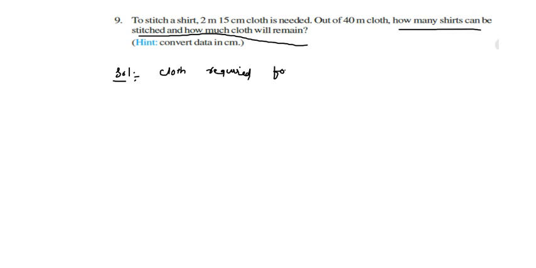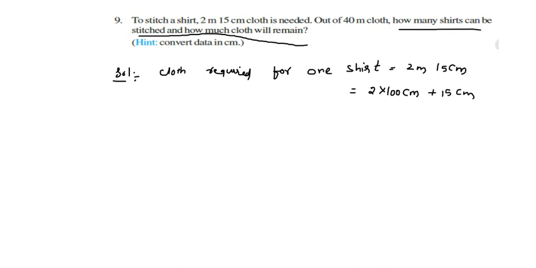Cloth required for one shirt is how much? 2 meters 15 centimeters. Here we have a combination of meters and centimeters, and 40 meters. So I convert everything in terms of centimeters. 2 meters is 2 into 100 centimeters, since every 1 meter is 100 centimeters, plus 15 centimeters.